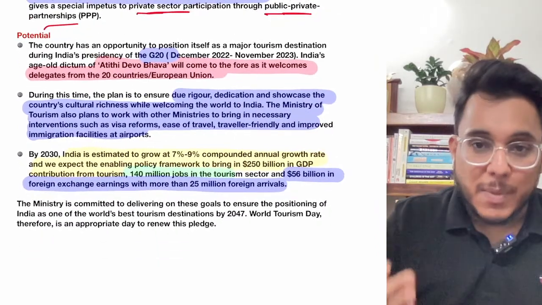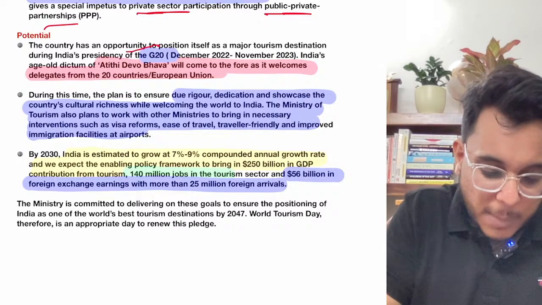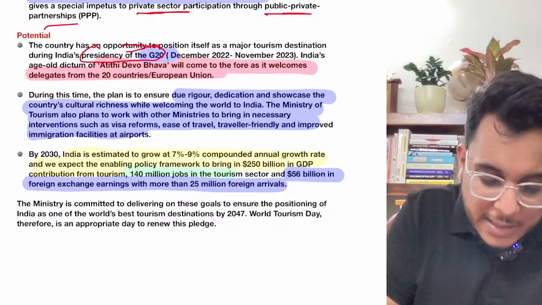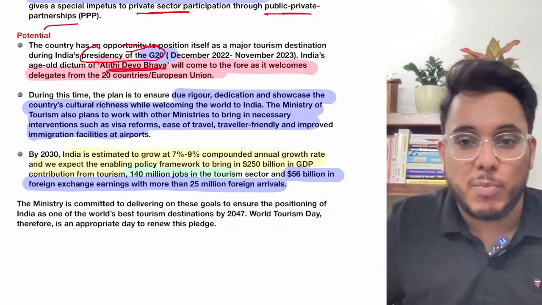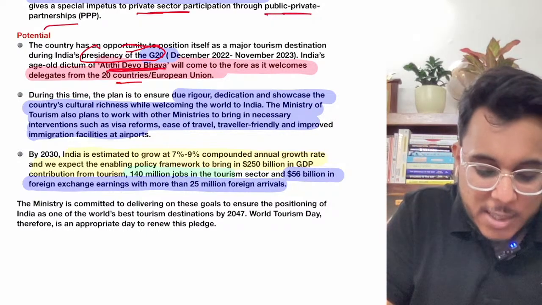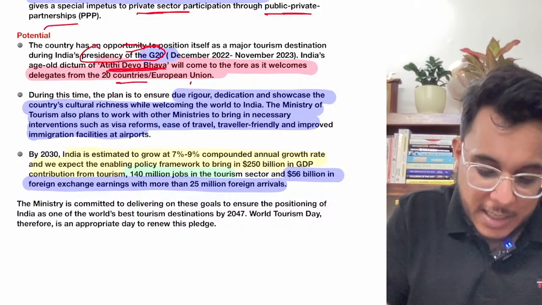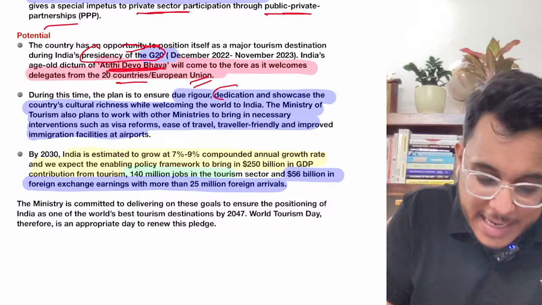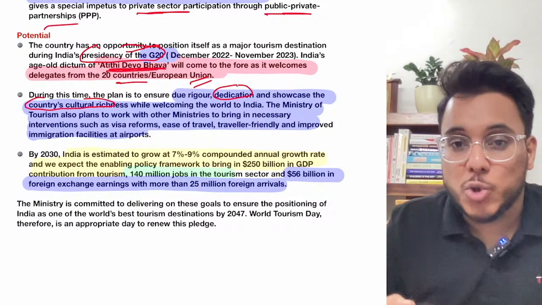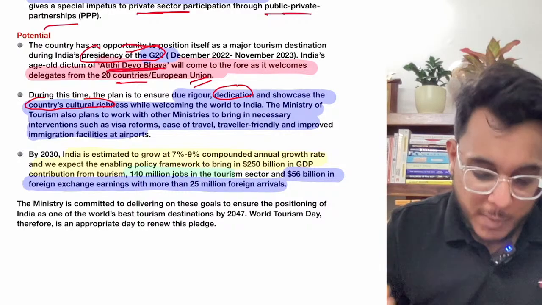This year, actually 2023, we will also be holding the presidency of the G20, and Atithi Devo Bhava should be reflected as we host the G20 countries. When the delegates of the 19 countries and the European Union, in total 20, come, we need to show them our dedication and India's rich cultural tourism. India should put forward its tourism potential on the global stage.